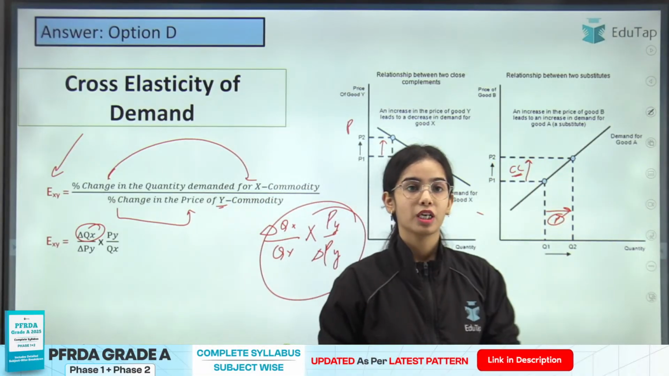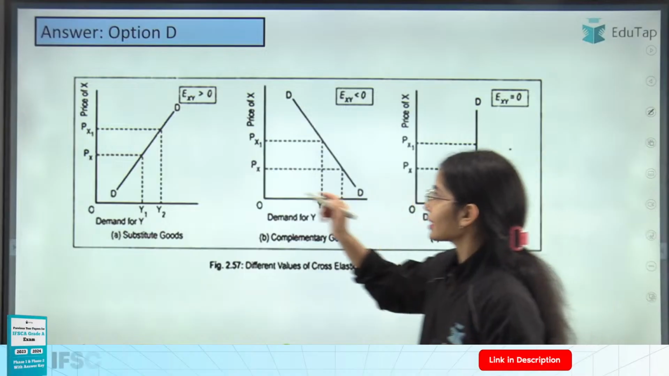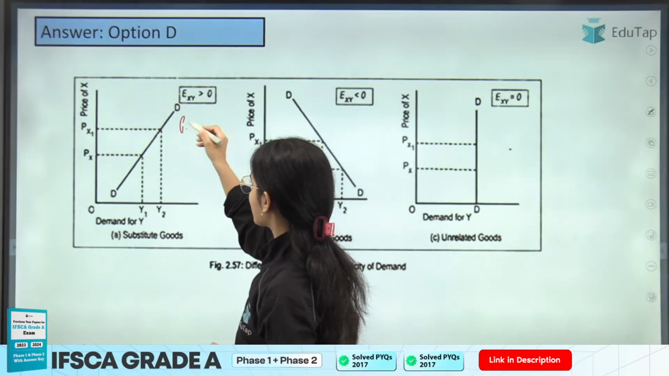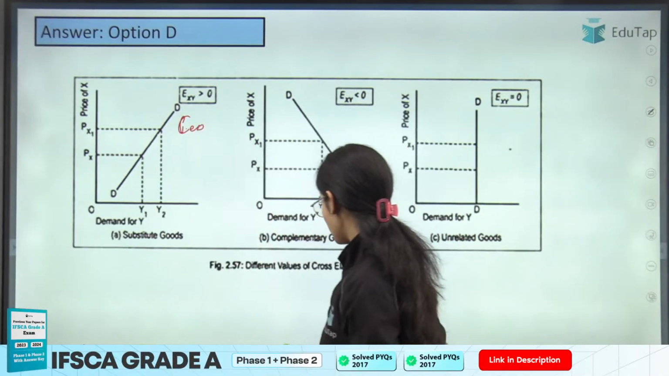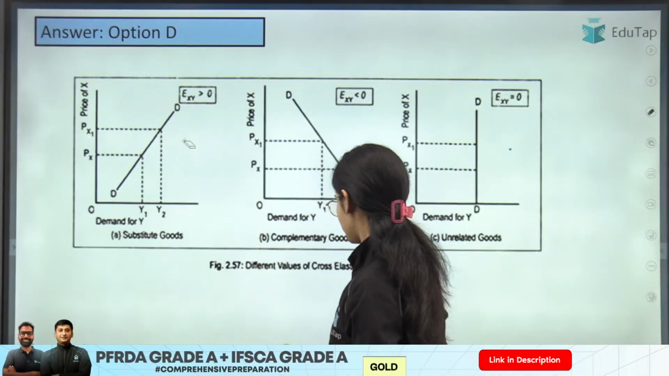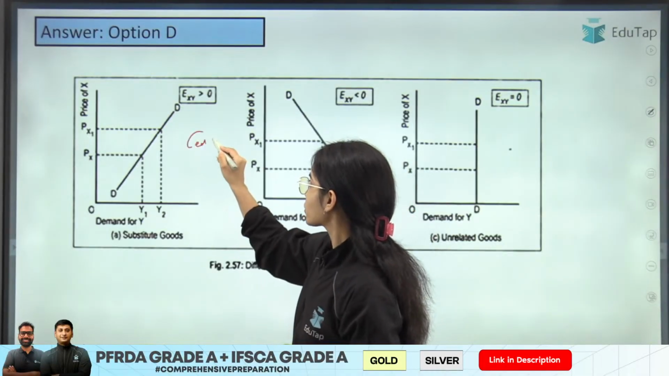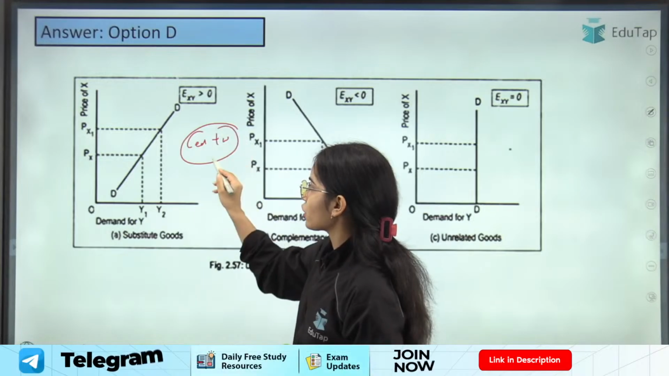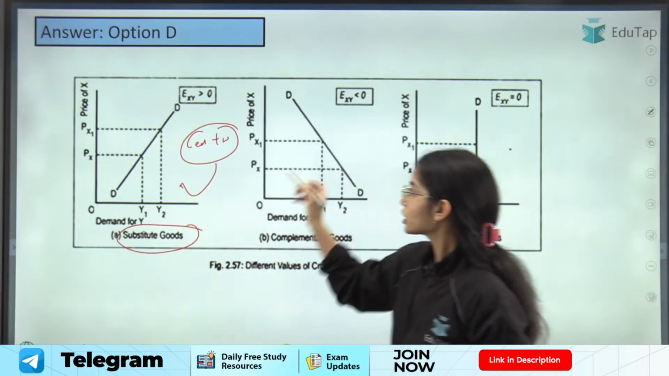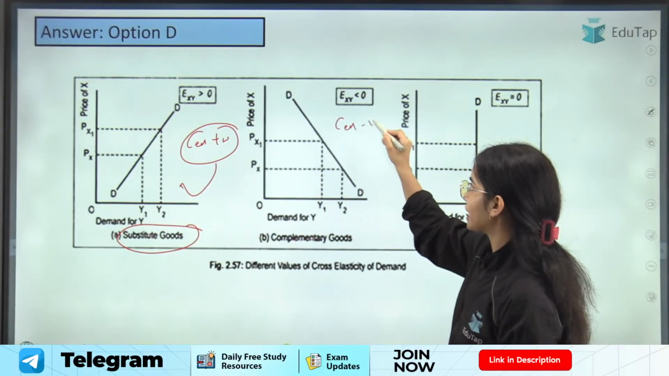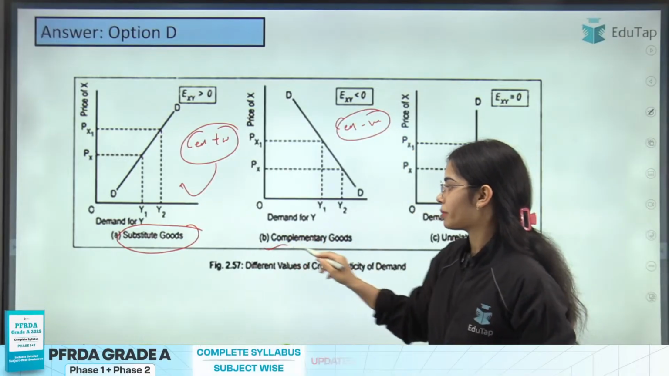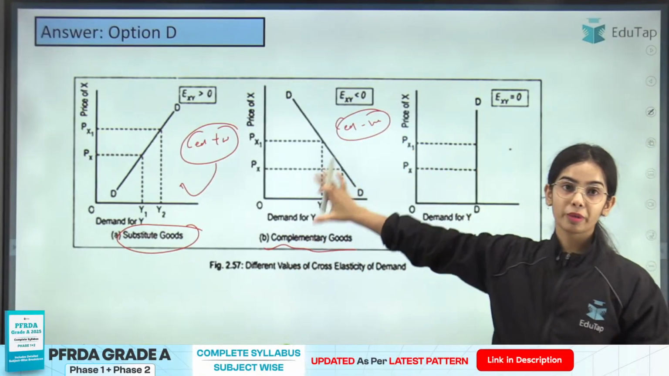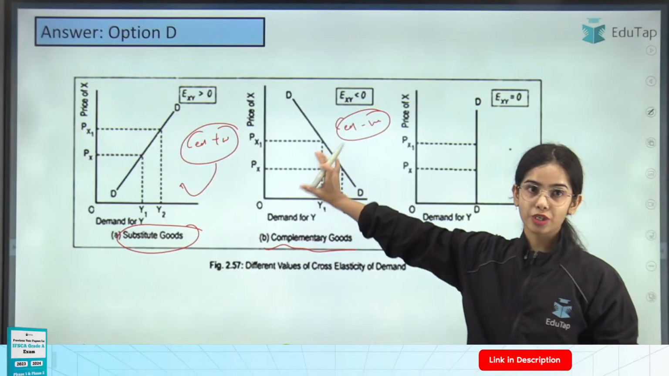So you can see that in the case of substitute goods, the cross elasticity of demand is going to be positive. In the case of complementary goods, the cross elasticity of demand is going to be negative, because complement goods have a negative relationship.